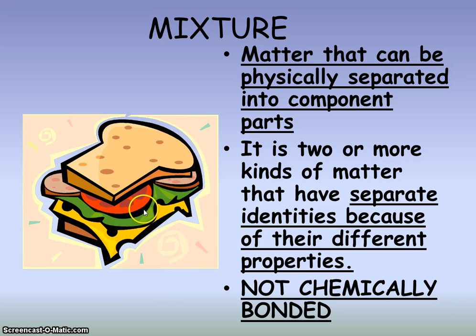So here we have a sandwich that might represent a physical mixture. We've got our bread, tomato, lettuce, cheese, right? Some meat, probably. And all of these different things still retain their flavors. That's why we put sandwiches together the way we do, because we like those flavors as they taste together. Okay, but this is not a chemical bond, so there is no chemical change. It's only a physical something put together. They retain their properties. In a mixture, in a physically put together thing, they retain their properties.